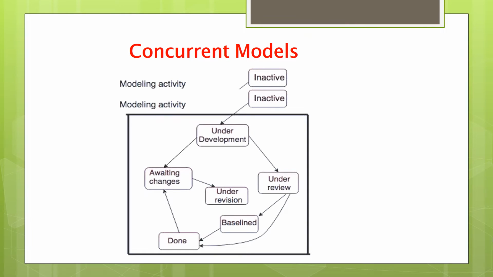This generates the event analysis model correction, which will trigger the requirements analysis action from the done state into the awaiting changes state. Concurrent modeling is applicable to all types of software development and provides an accurate picture of the concurrent state of a project rather than confining software engineering activities, actions, tasks to a sequence of events.